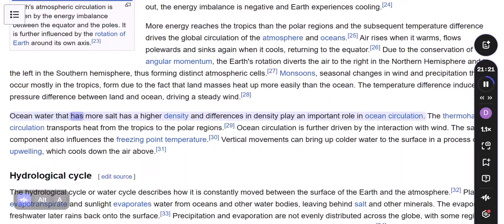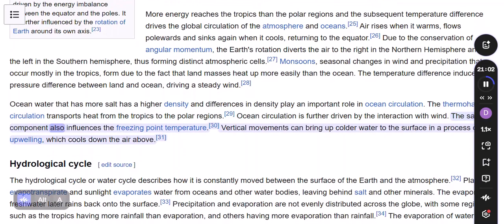Ocean water that has more salt has a higher density, and differences in density play an important role in ocean circulation. The thermohaline circulation transports heat from the tropics to the polar regions. Ocean circulation is further driven by the interaction with wind. The salt component also influences the freezing point temperature.